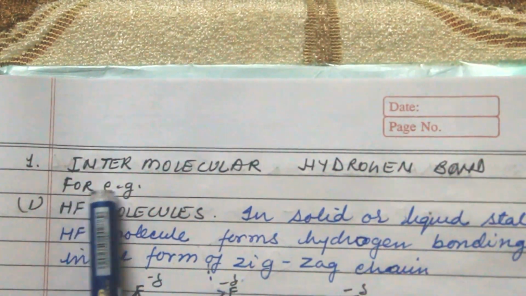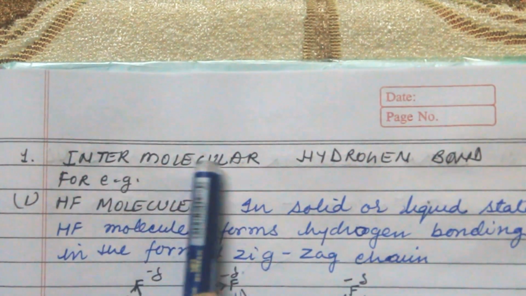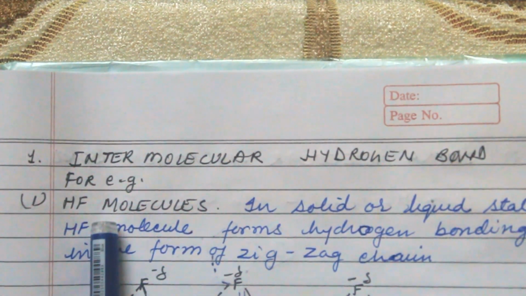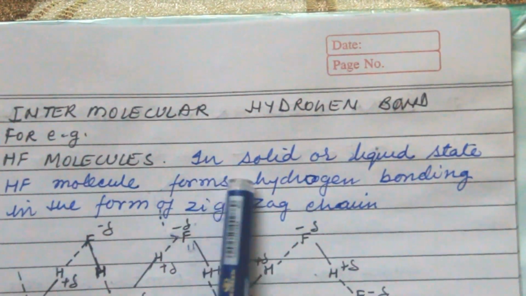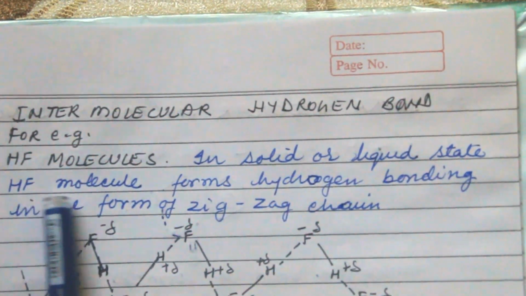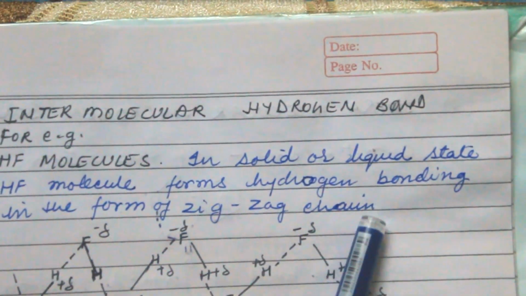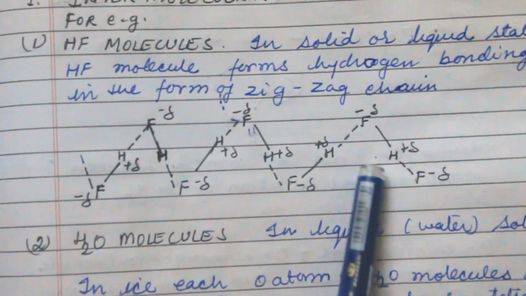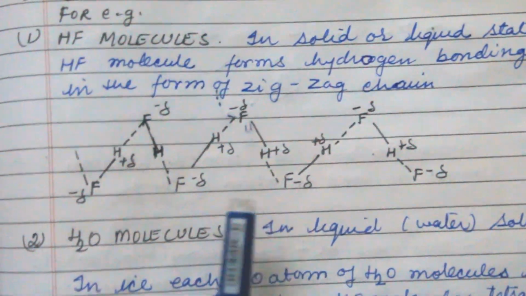Now first is intermolecular hydrogen bond. For examples of intermolecular, first is HF, that is hydrogen fluoride molecule. In solid or liquid state, HF molecule forms hydrogen bonding in the form of a zigzag chain like this. In this form, hydrogen bonding takes place in HF molecule.